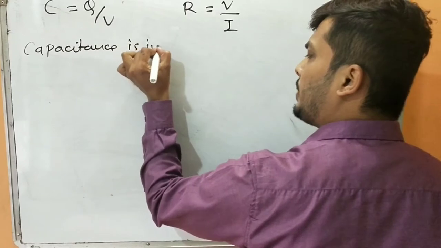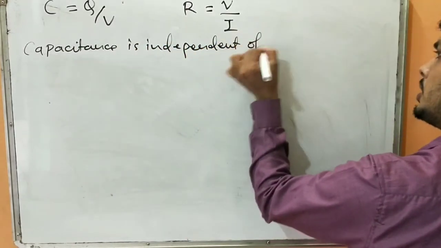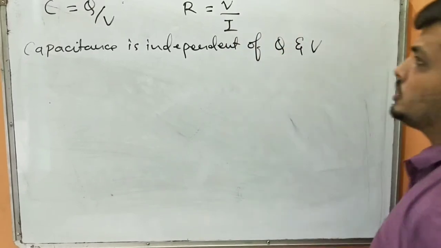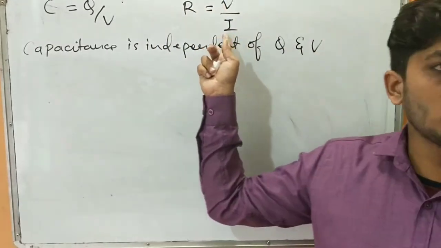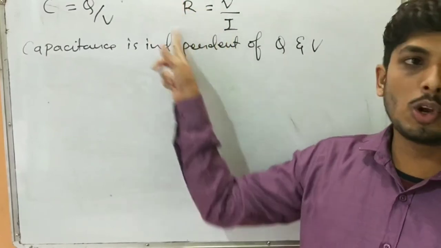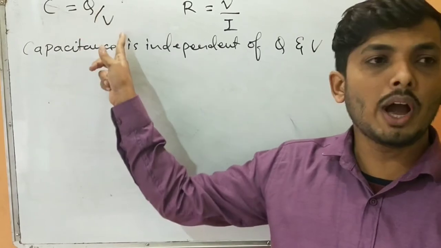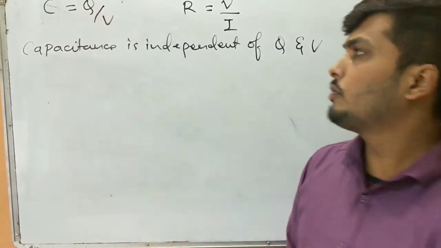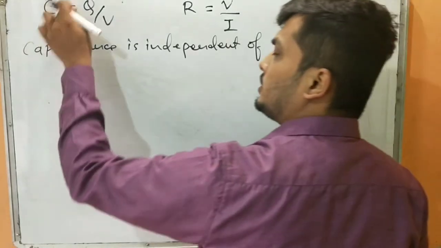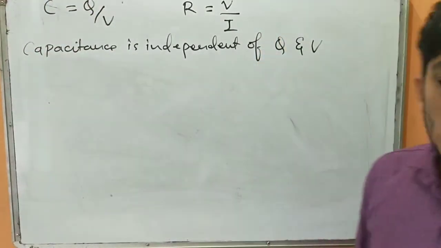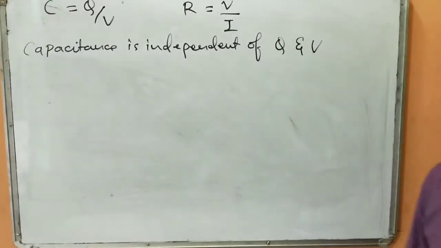Capacitance is independent of Q and V. Just like with resistance, V was changing and simultaneously I was also changing. As a result, R was always remaining constant. So this capacitance does not depend upon Q and V, because if Q increases, V decreases, and as a result this value always remains constant. So if this capacitance is not depending upon Q and V, then on what factor does it depend?